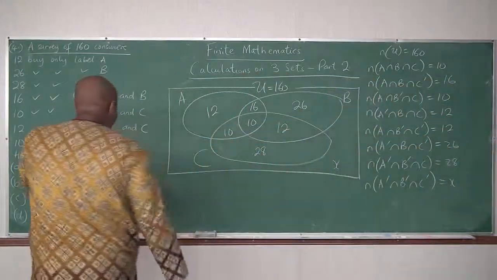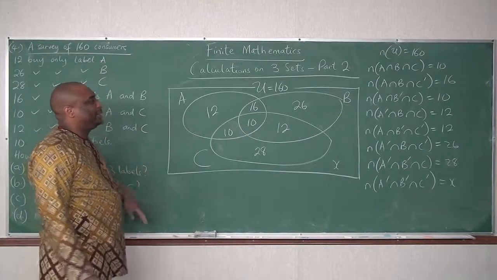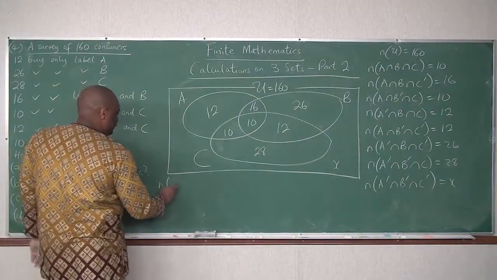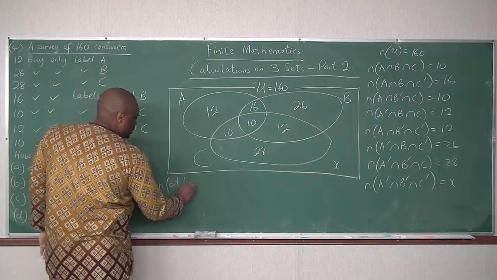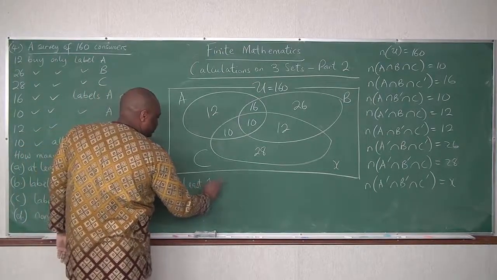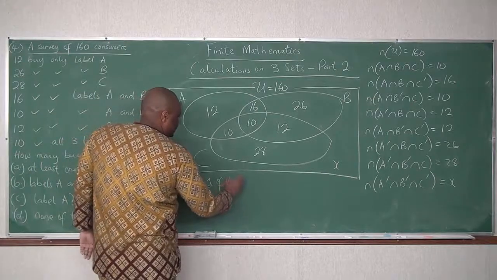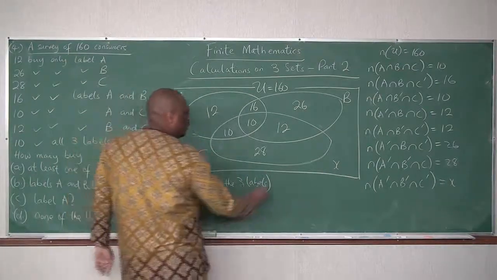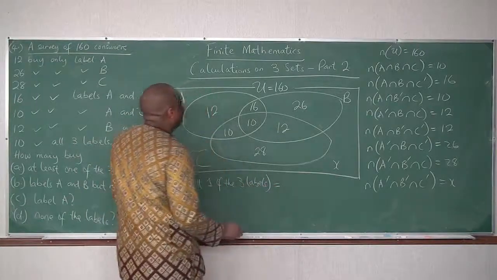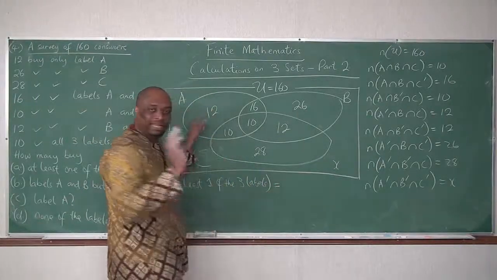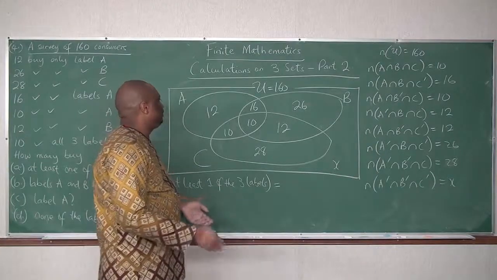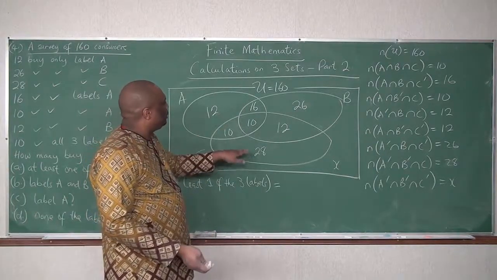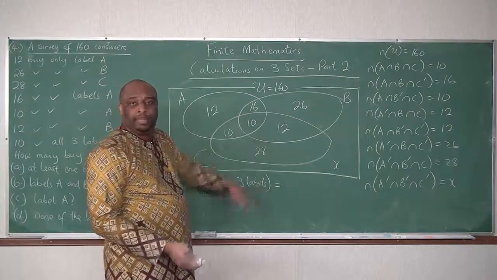Now, at least one of the 3 labels is what? Add it up. Cardinality of at least one of the 3 labels is exactly 1 plus exactly 2 plus all 3.